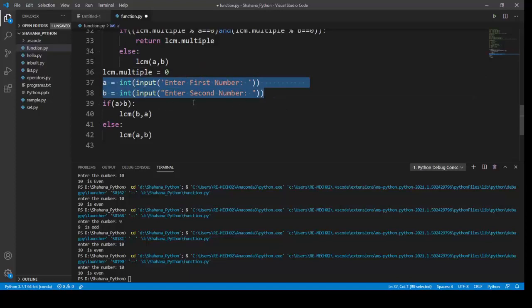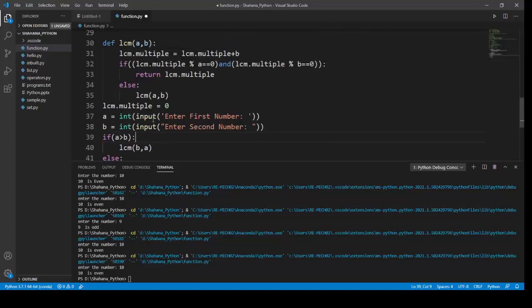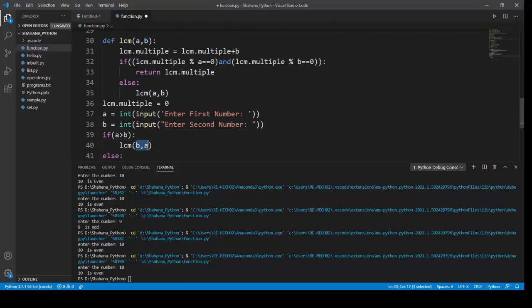Then I'm checking which number is higher. In my first condition, I'm checking whether a is greater than b. If this condition is satisfied, I'm going to call my function LCM with b comma a. Note that I'm calling it with b comma a, but in my main function I got the variables as a comma b.